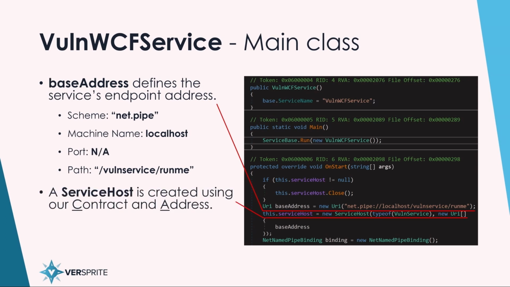We can also see that a service host instance is created using the contract and the address associated with this service. The contract is a vuln service, and the address is defined by the base address. And binding is defined as a net named pipe. That's an abstraction of named pipes used for WCF services. It's really quick, which is why a lot of people use it, because it's local to the system versus TCP or HTTP.